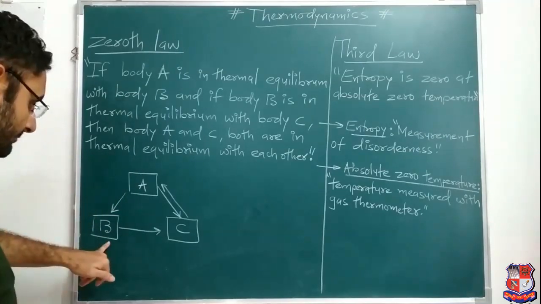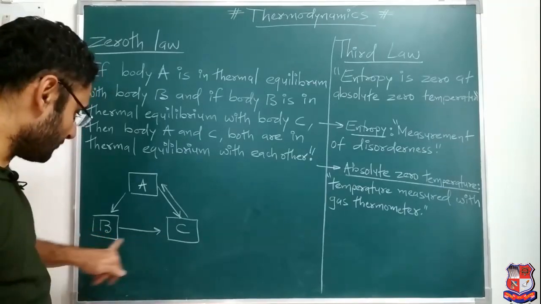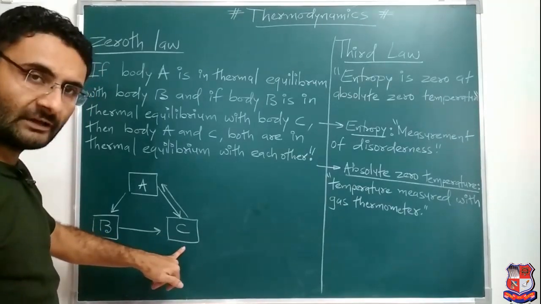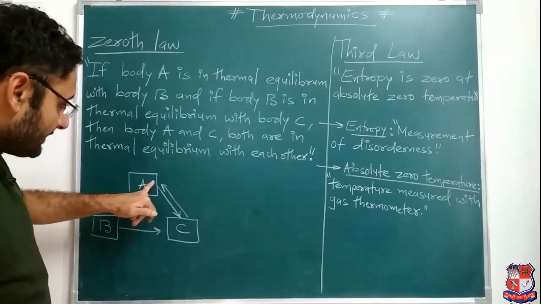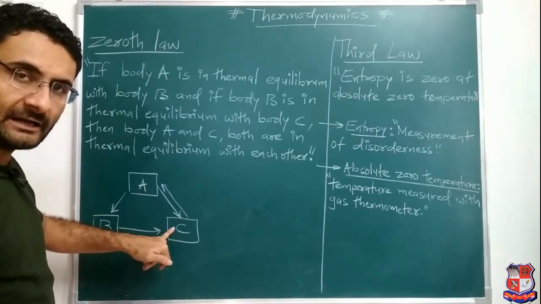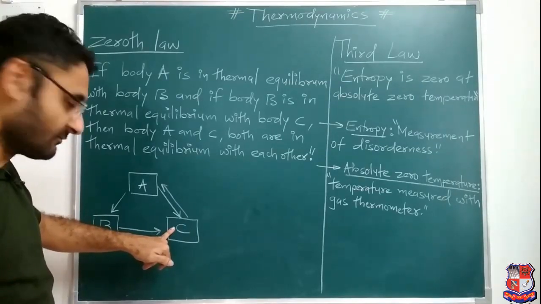And if body B is in thermal equilibrium with body C, that means body B and body C have the same temperature, then we can say that body A and C are also in thermal equilibrium with each other.